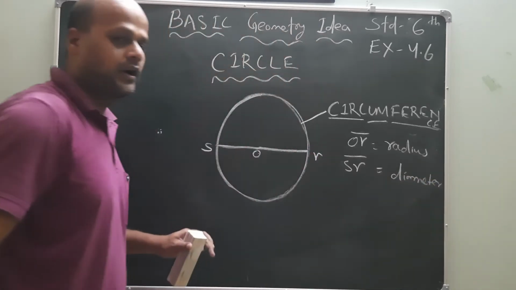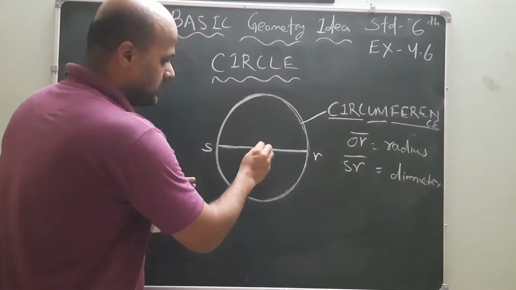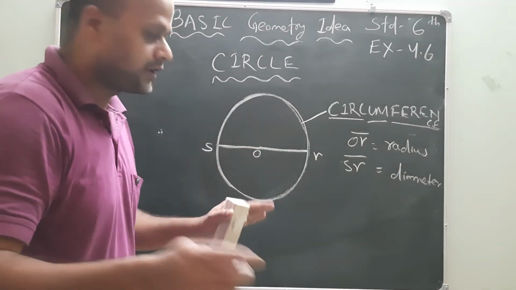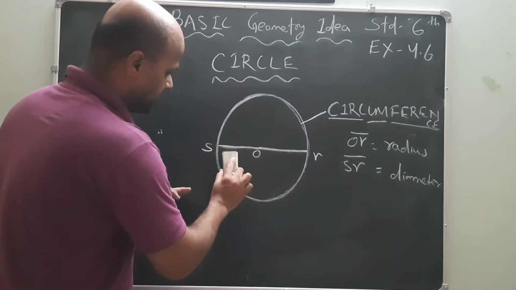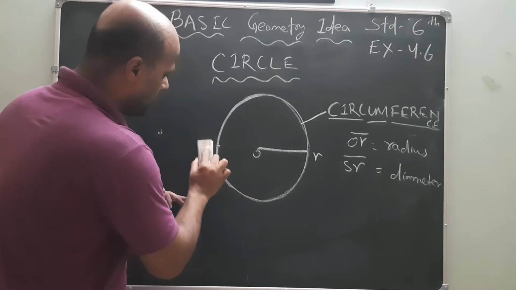What is it called? It is called the diameter. If you have confusion, then I will change it here, so that it will avoid your confusion.